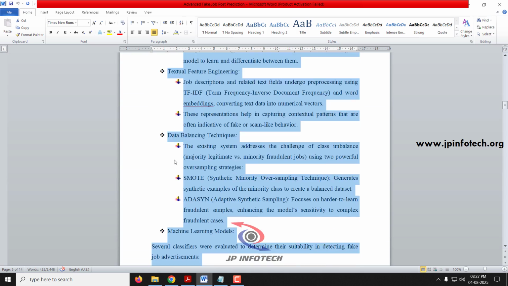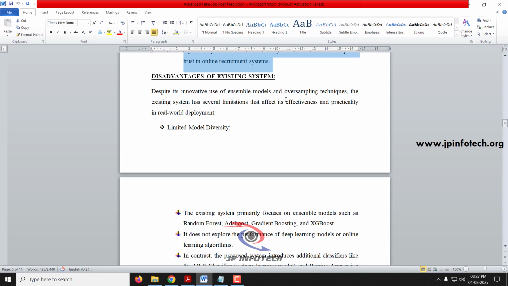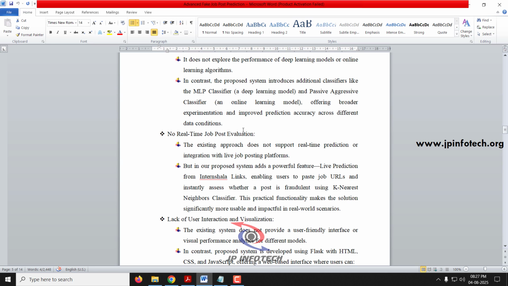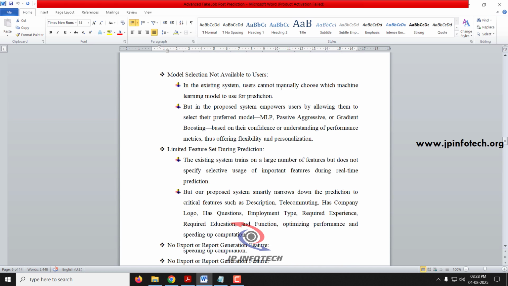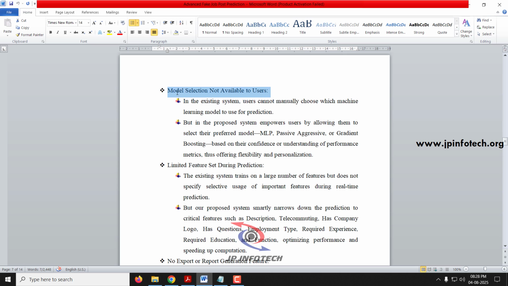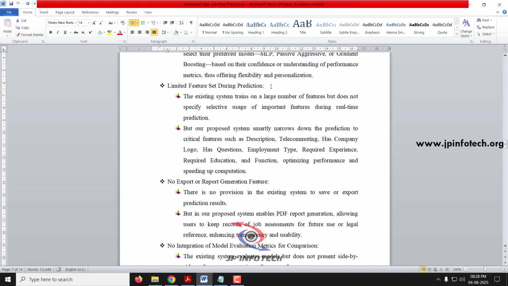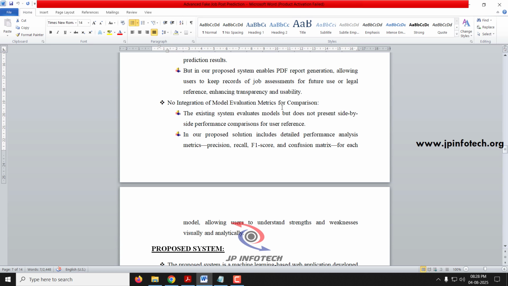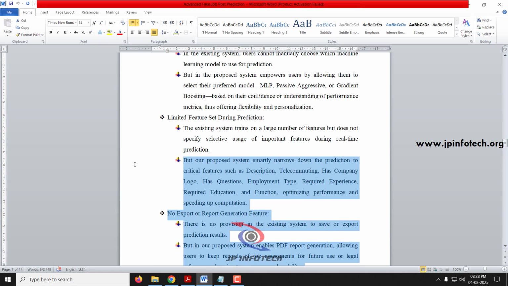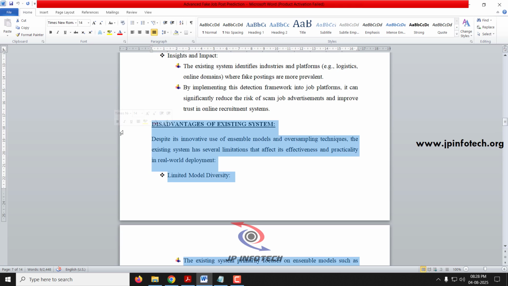Coming to the disadvantages of the existing system, the main disadvantages are limited model diversity, no real-time job post evaluation, lack of user interaction and visualization, model selection not available to users, limited feature set during prediction, no export or report generation feature, no integration of model evaluation metrics for comparison. So these are the main disadvantages of the existing system.